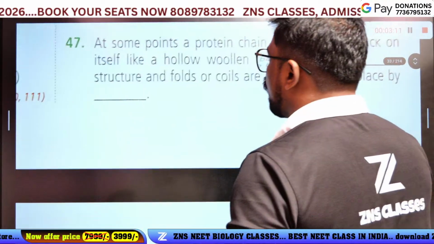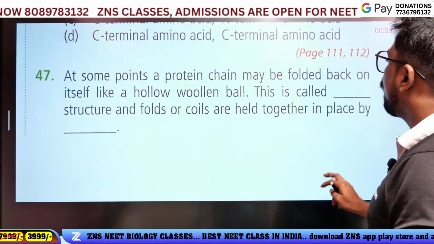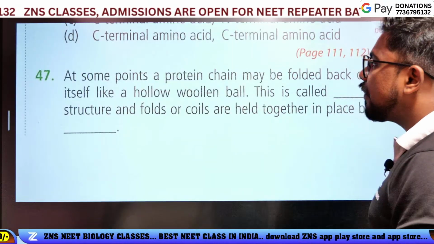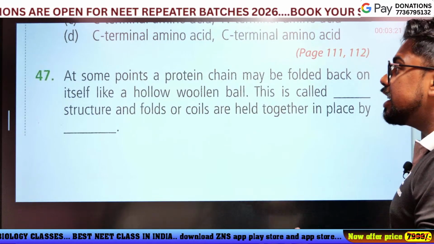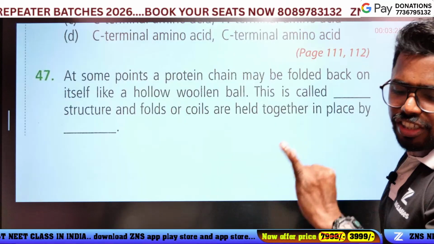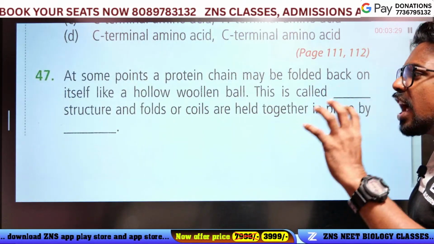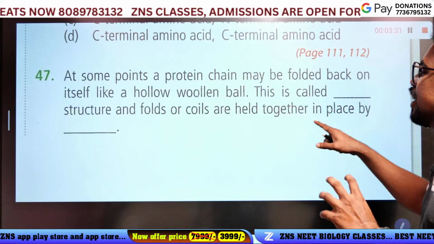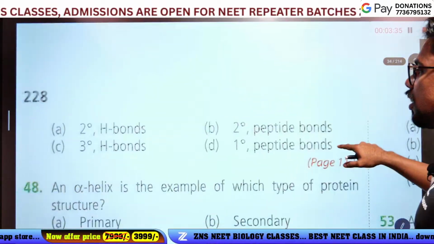The next, question 47. At some point, the protein chain may be folded back on itself like a hollow woolen ball. This is called what? Primary structure, secondary structure, tertiary structure. The tertiary structure is the hollow woolen ball. The coils are held together, is placed by dash. Which option?